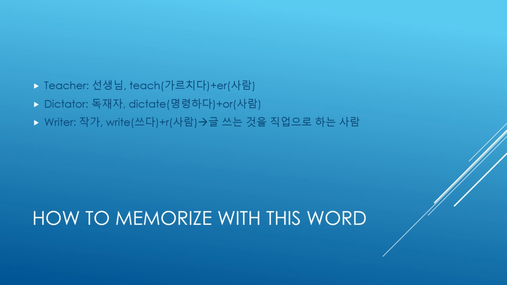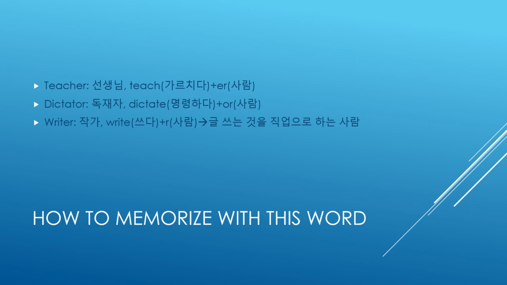Okay, let's go for dictator. I understand that not every person can understand why the word dictator becomes 독재자. It's because there is a word called dictate. In general, the word dictate can be used as a verb. Dictate means that we give orders to other people, right? So that's what we say as dictate and person. Dictate. Hey, you do this. You do that. Which means that I can force other people to do this. So that's what we say, dictator is 독재자.